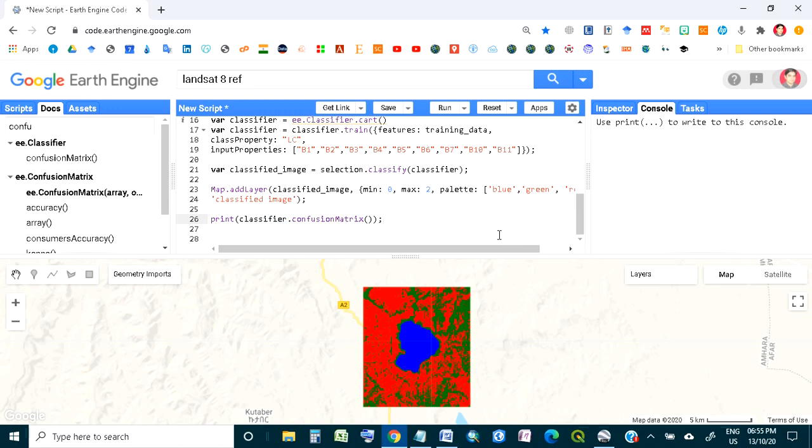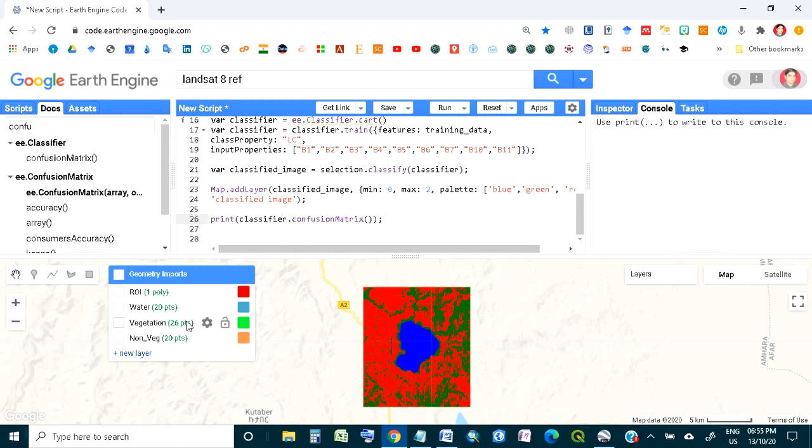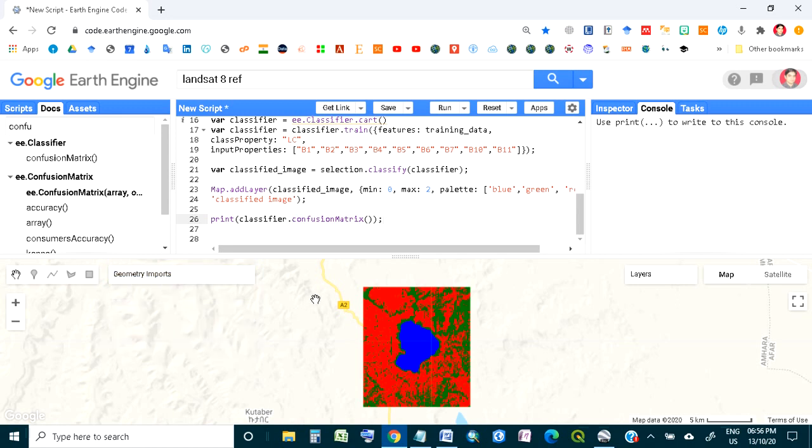But honestly, let me tell you that the number of points here is not large. These are 20 points, and the vegetation classes are also very few, and all three classes we can distinguish easily. But if you are working with different types of vegetation or different types of non-vegetated areas, maybe between the barren area and the built-up area, then there may be some kind of errors. But if you run it, it will most probably show that your classification is 100% correct.